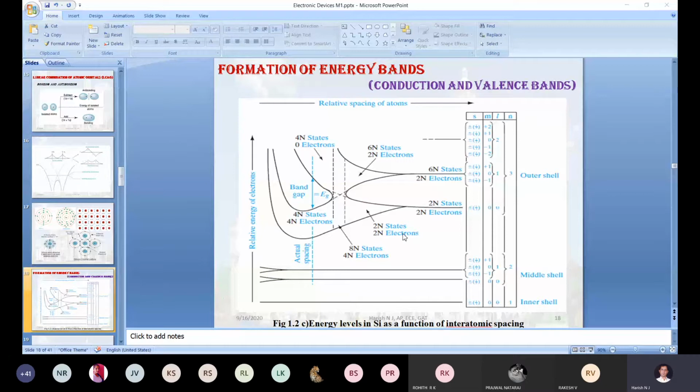Out of these, in the third orbit the d subshell has no electrons at all, so for silicon only two subshells are there, 3s and 3p. Now my question is, when I start decreasing the distance between two atoms, which orbital or suborbital starts interacting soon compared to 1s, 2s, 2p, 3s, 3p?